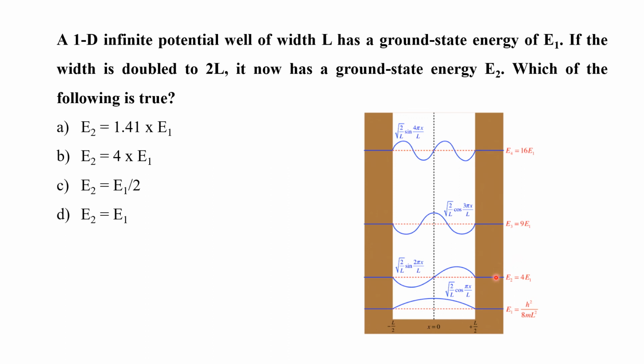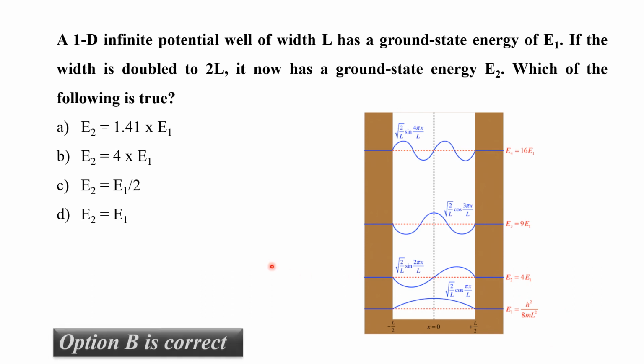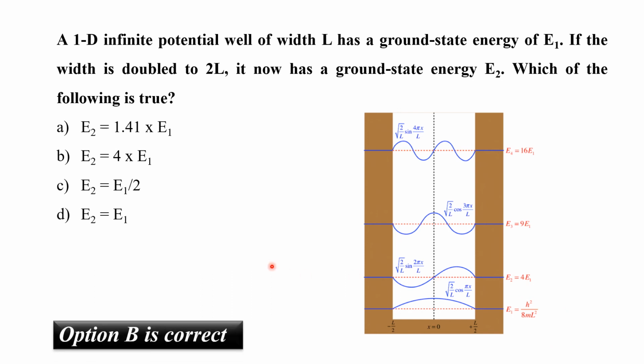So from this we can find out that if the energy at the level 1 is h square by 8 m L square, the energy at level 2 or after increasing the width is 4 into E1. So the correct answer is option D. E2 is equal to 4 into E1.